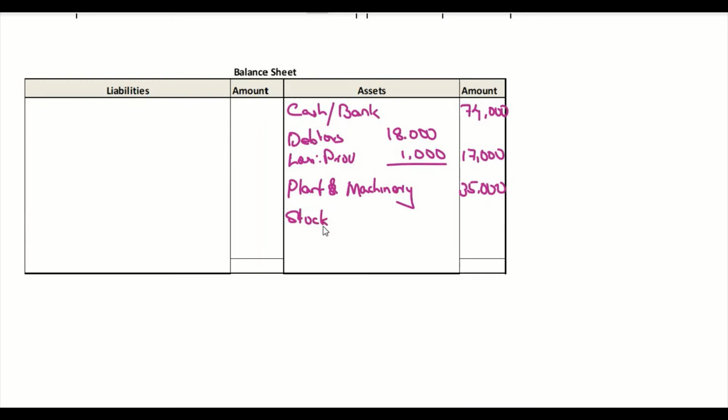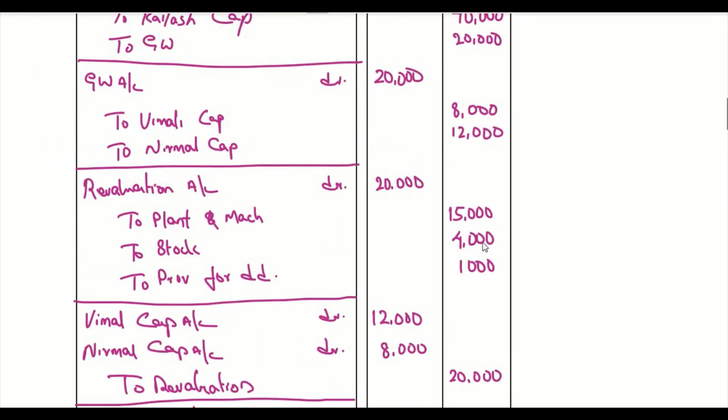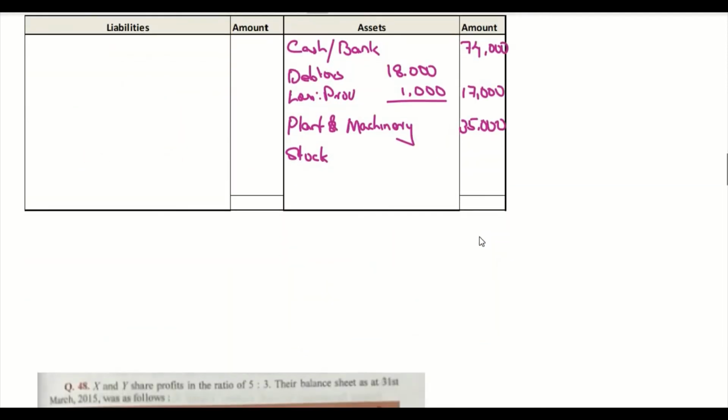Stock, there is a 4,000. So if you look at the journal entry, stock is reduced by 4,000. So that's going to be 40,000 minus 4,000, it's 36,000. Then creditors, there are no changes to the creditors. It's 20,000 in the original balance sheet. We are keeping 20,000.